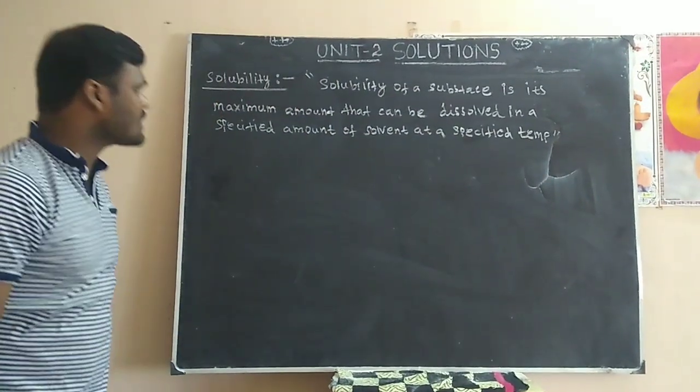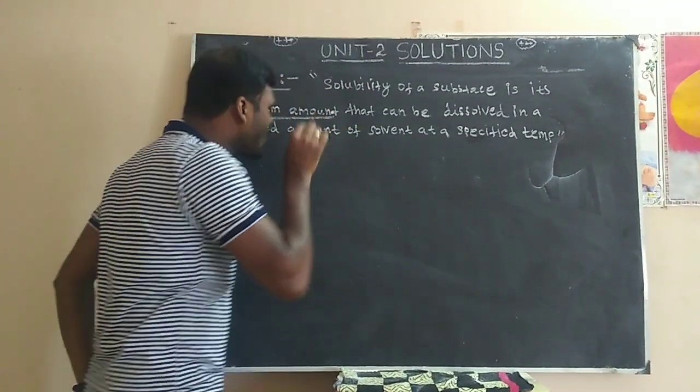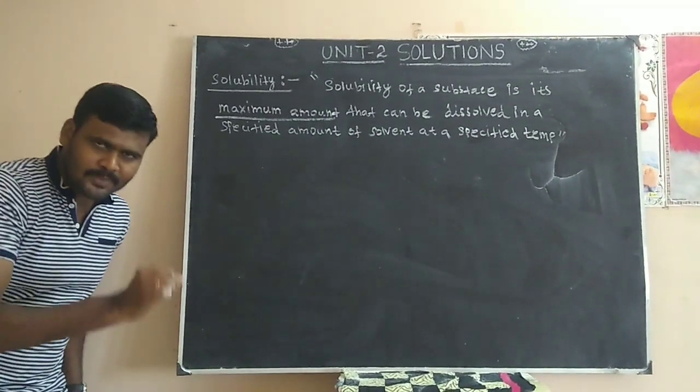The solubility of a substance is its maximum amount that can be dissolved in a specified amount of solvent at a specified temperature.